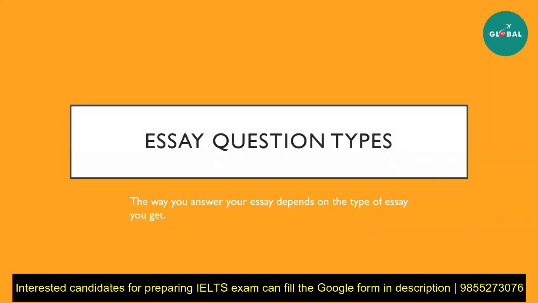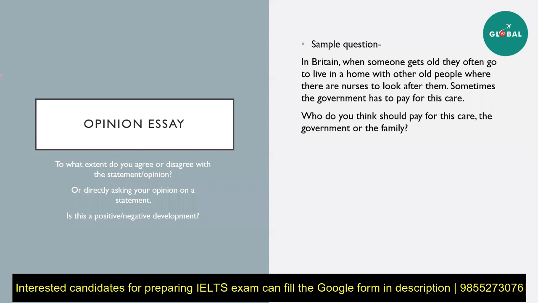Now, in this, make sure that you take a note of all the different situation types and just write it down that okay, in this one I have to do this, in this one I have to do this, because it is very important that you answer it correctly and in the way that is expected. So the first question type, and the most common one that is noticed in IELTS, is the opinion essay. In opinion essays, they ask you for your opinion. That is obviously a given.